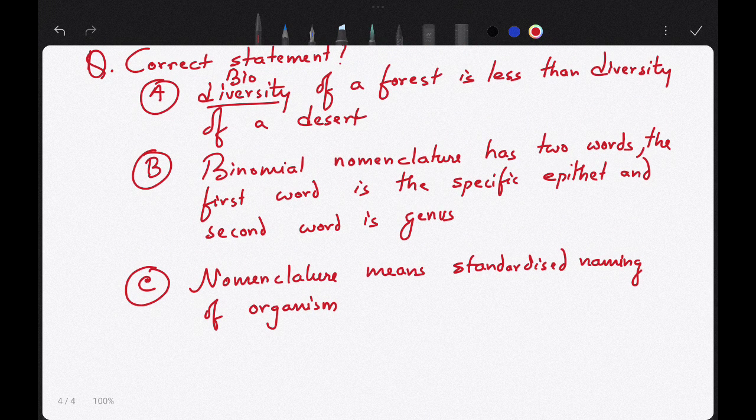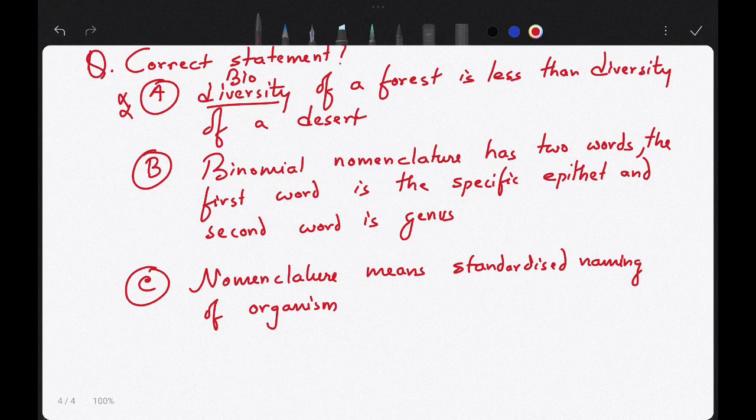So which of the following is correct? The first one is that the biodiversity of a forest is less than the biodiversity of a desert. Is it true? No, it is wrong, because the biodiversity of a forest is more than that of a desert, because the animal interaction, the animal-plant interaction, the animal-abiotic factor interaction are more in the forest area than in the desert area. So this is a wrong statement.